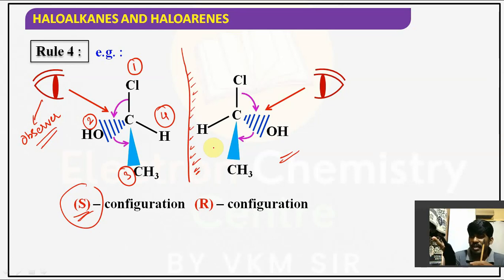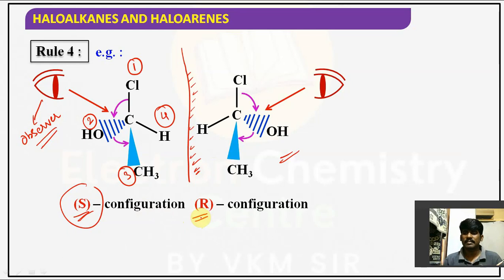Earlier the observer was here, now the observer is here, watching the chiral carbon. It is 1, second here, third this side, and then 4. Earlier I said like this, previous, now it is in this way, clockwise. Now that configuration is called R configuration.